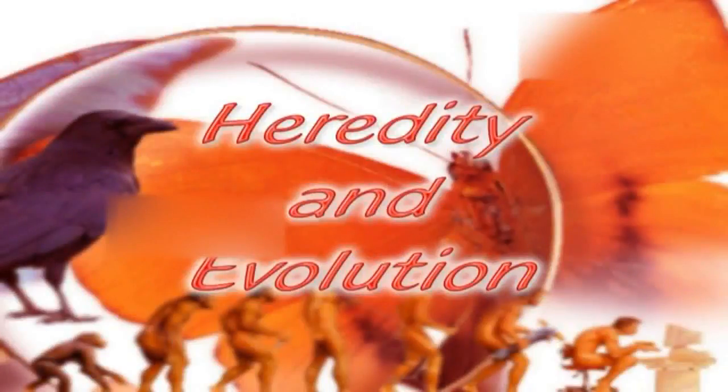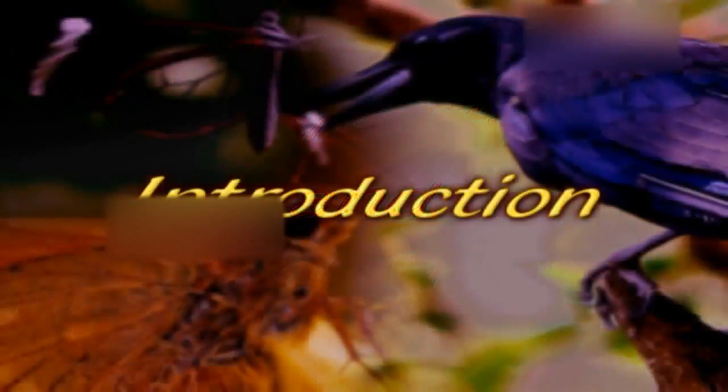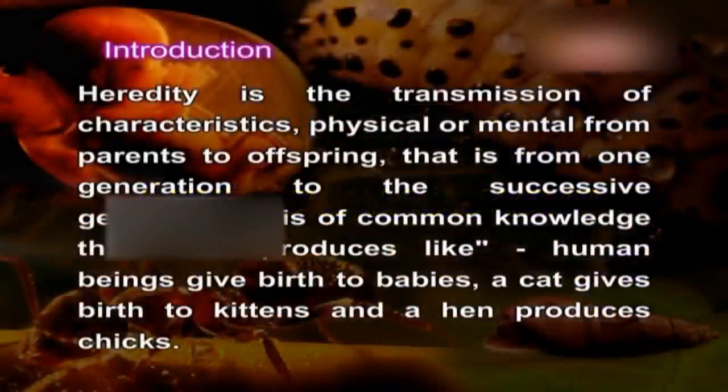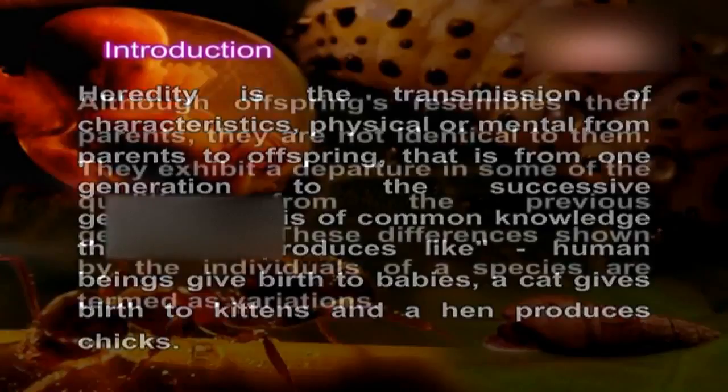Heredity and evolution. Introduction. Heredity is the transmission of characteristics, physical or mental, from parents to offspring, that is, from one generation to the successive generation. It is common knowledge that like produces like. Human beings give birth to babies, a cat gives birth to kittens, and a hen produces chicks.